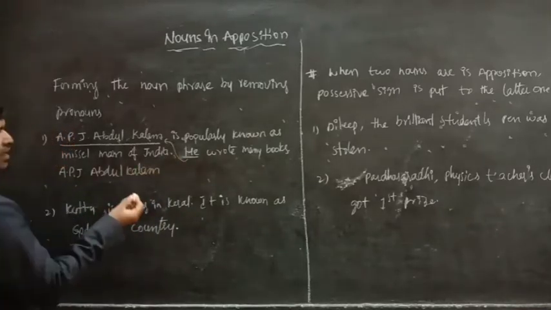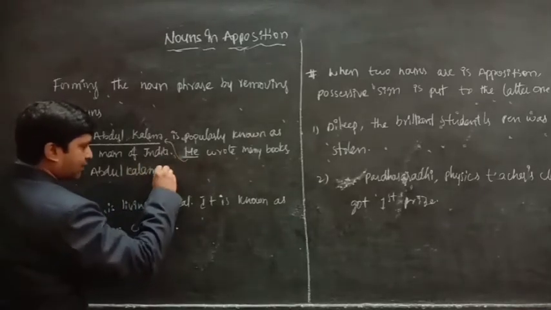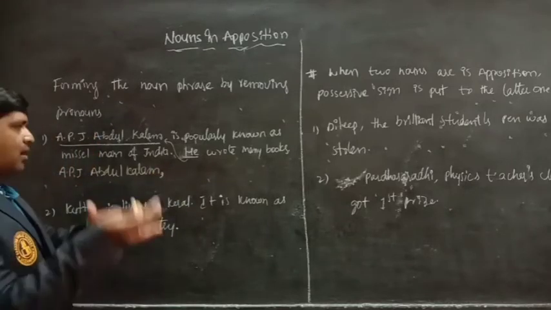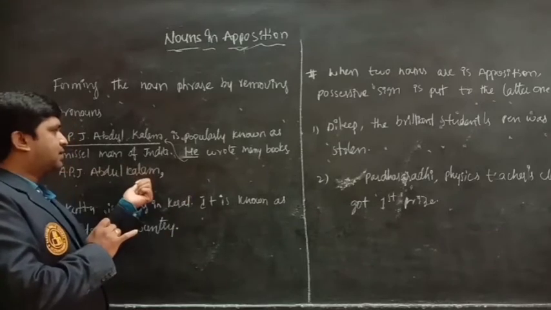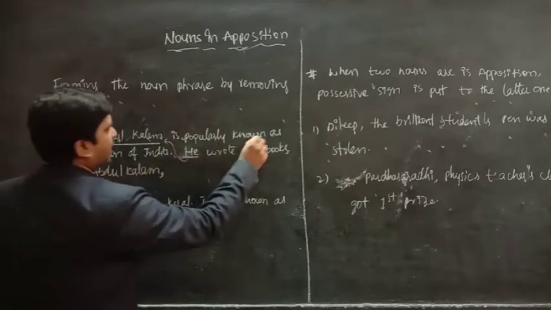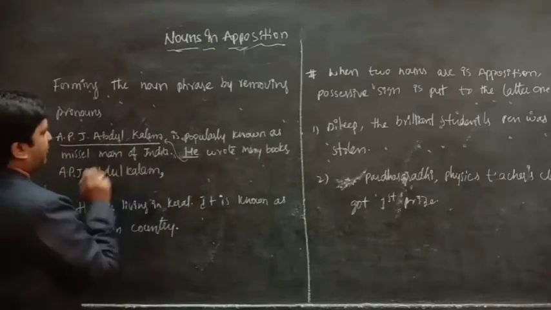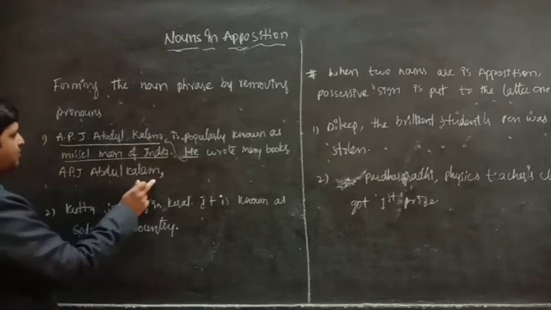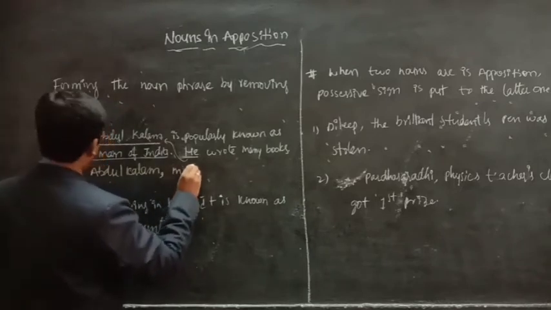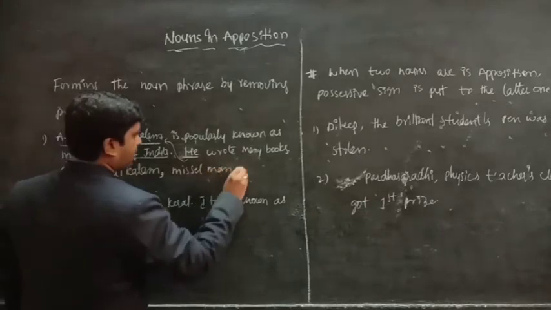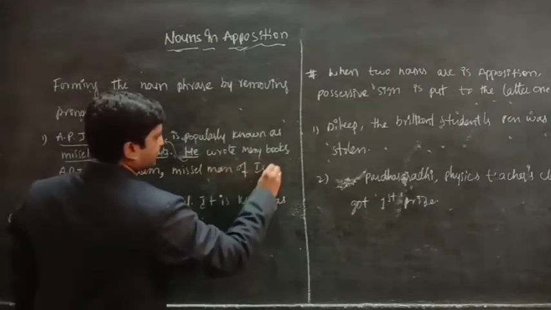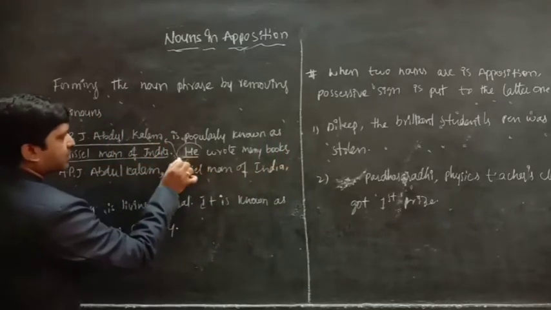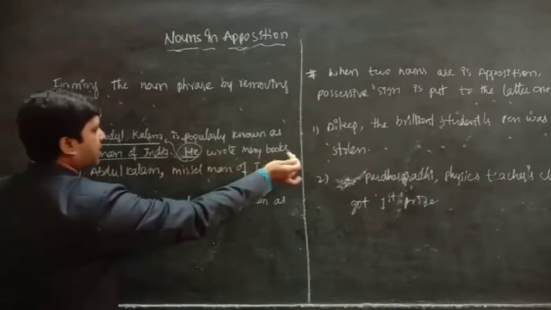Abdul Kalam. Then, as we learned, after the first noun we keep a comma, then we write about this noun. Here, popularly known as Missile Man of India. APJ Abdul Kalam, Missile Man of India. Here we are omitting this pronoun and we are writing wrote many books.